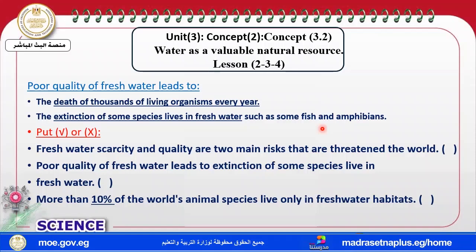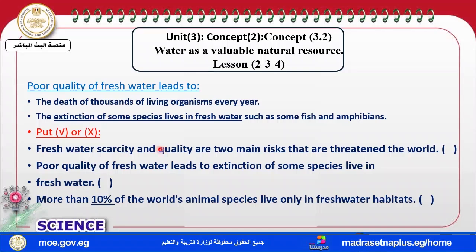They may become extinct when the water is poor quality. So poor quality fresh water leads to many things like death or extinction of the living organisms, and poor quality fresh water and also the scarcity of fresh water are the risks which threaten the world nowadays.